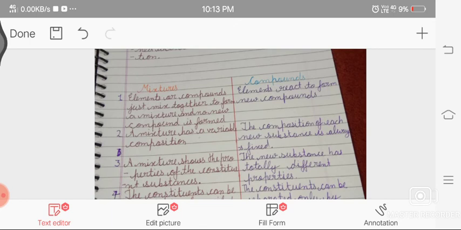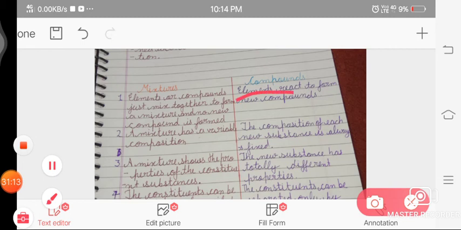In a mixture, elements or compounds just mix together and no new compound is formed. It means elements or compounds, like H2 and NaCl, are mixed together to form a mixture, but they cannot react together. They only mix, and they can be separated by a physical process. In compounds, the elements react to form new components.